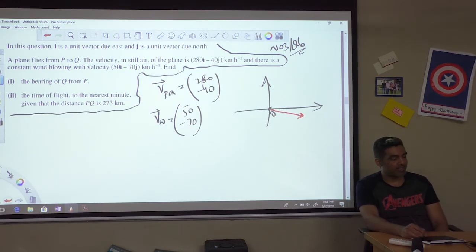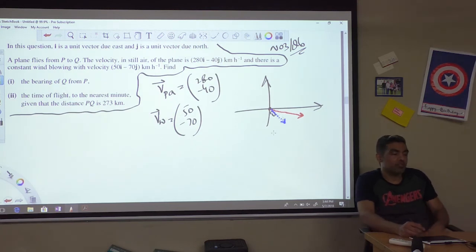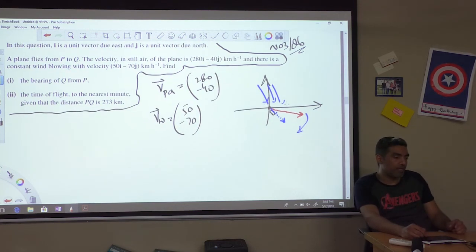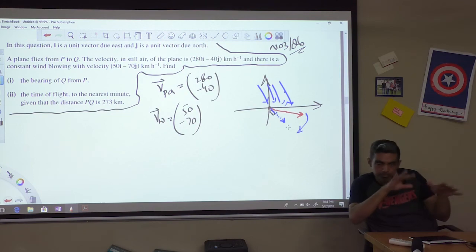So the wind is something like this, 50 minus 70, something of the sort. I am making a very rough sketch, so it's fine. Now see, this is the wind that is going to push the plane. Now clearly it's going to push the plane a little inwards. Do we all agree on that? I'm sure it's very easy to understand. It's going to push the plane a little inwards, because the wind is not just this. I'm taking one particular direction just to show you, but the wind is coming all the way like this. It's trying to push it.